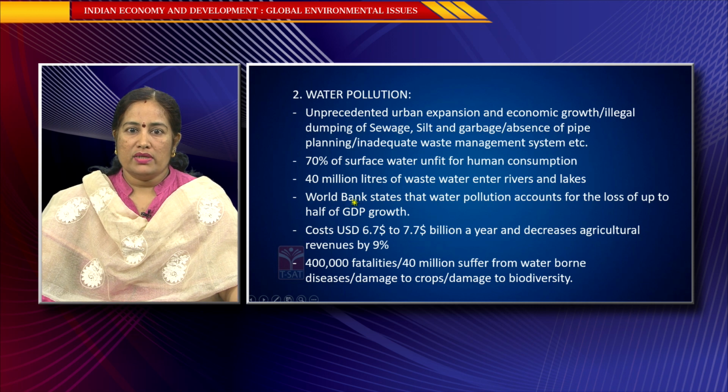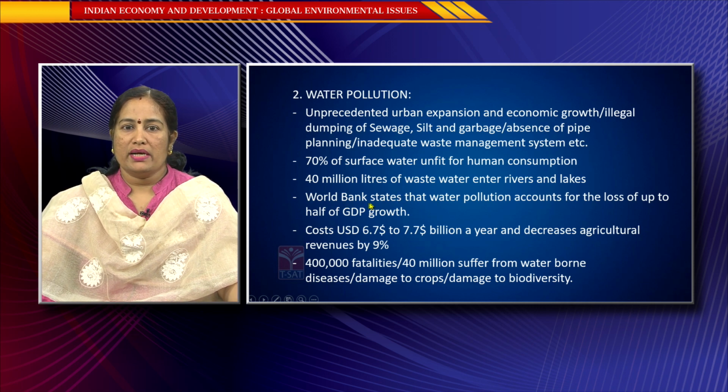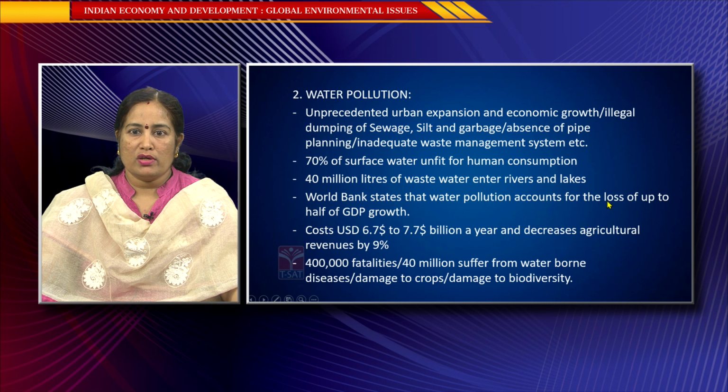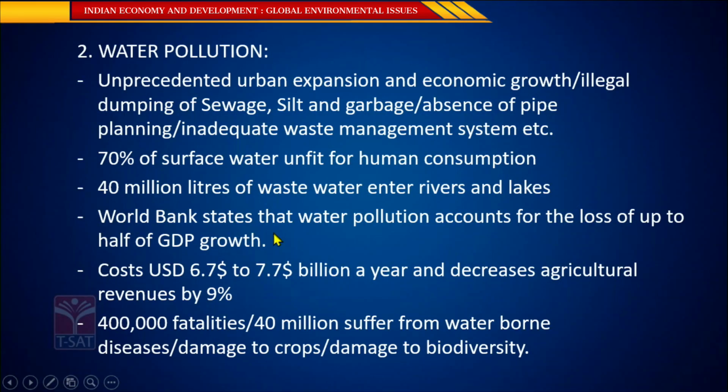If you see the World Bank's estimation, the World Bank says that water pollution has become a major factor for the loss of up to half of the GDP growth rate. That is, we are not able to increase agricultural production, because of which our GDP growth rate is becoming less than half. One of the reasons for a lower GDP growth rate in India happens to be water pollution. 400,000 fatalities are registered through water pollution, and 40 million suffer from waterborne diseases, causing damage to crops, and even biodiversity damage is made because of water pollution.